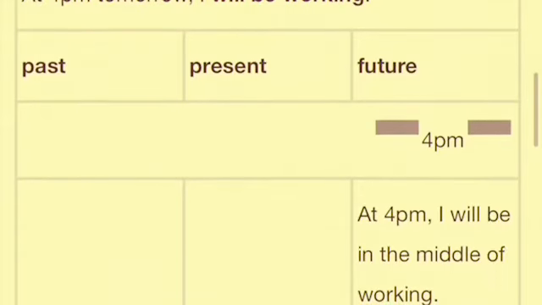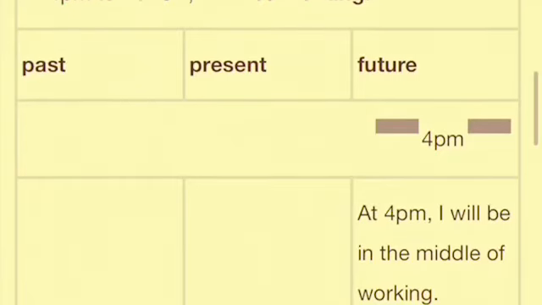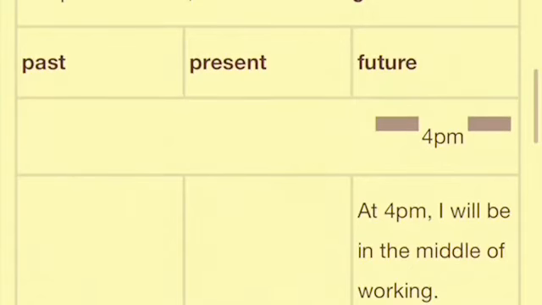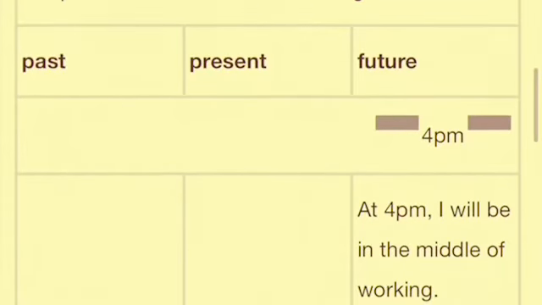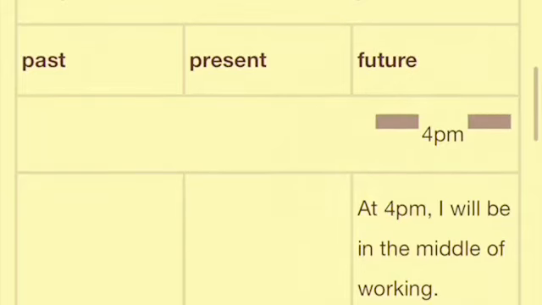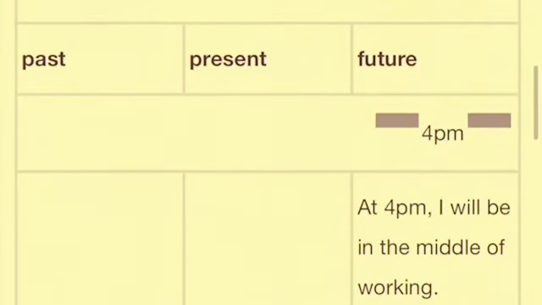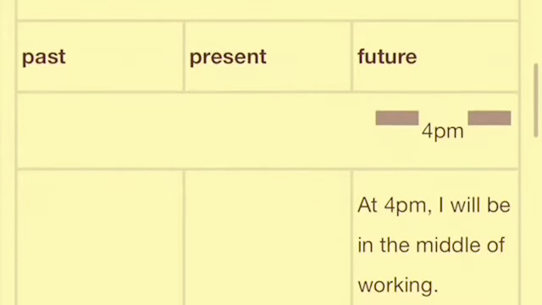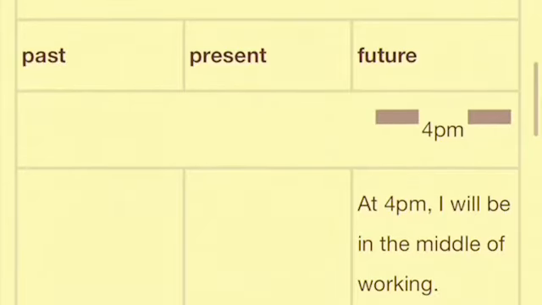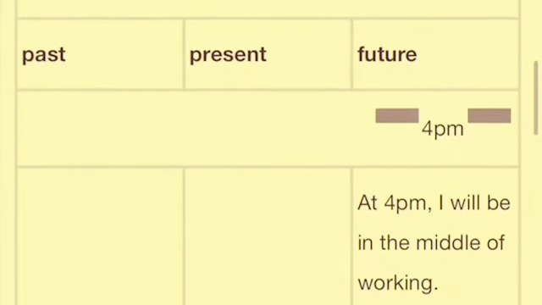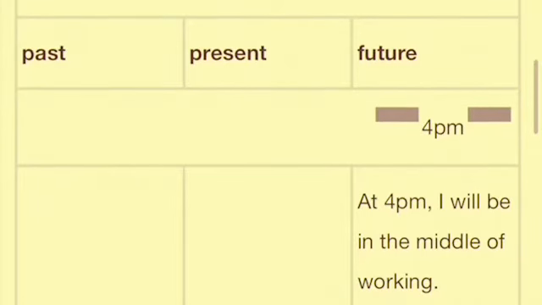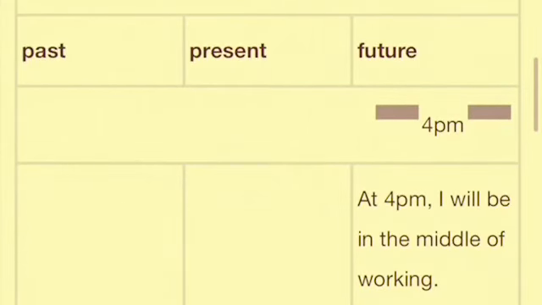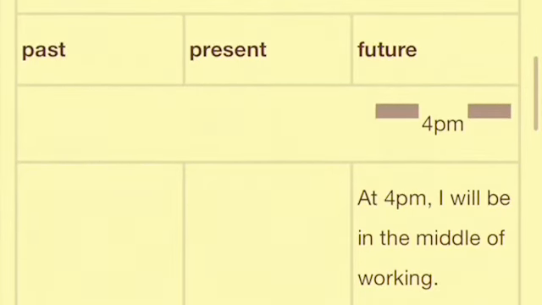So my work will be in a continuous mode. So at 4 p.m. I'll be in the middle of my work. Got it? So understand one more thing, that when we use the future continuous tense, our listener usually knows or understands what time we are talking about. Got it? Our listener will clearly know, or he or she will clearly understand what time we are talking about. This is another trick to identify your future continuous tense.